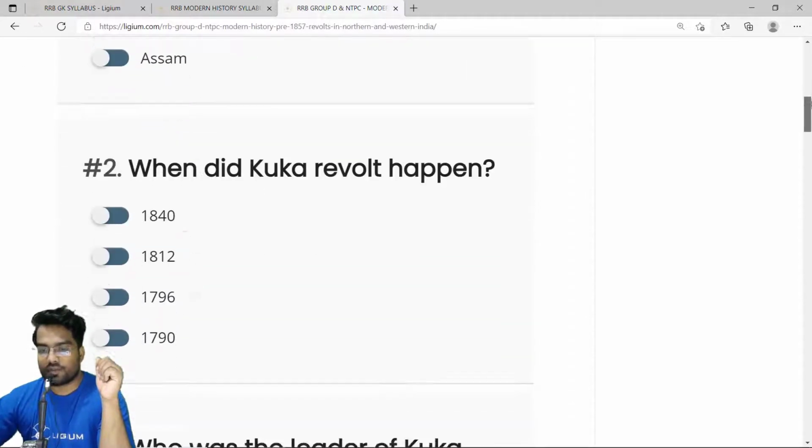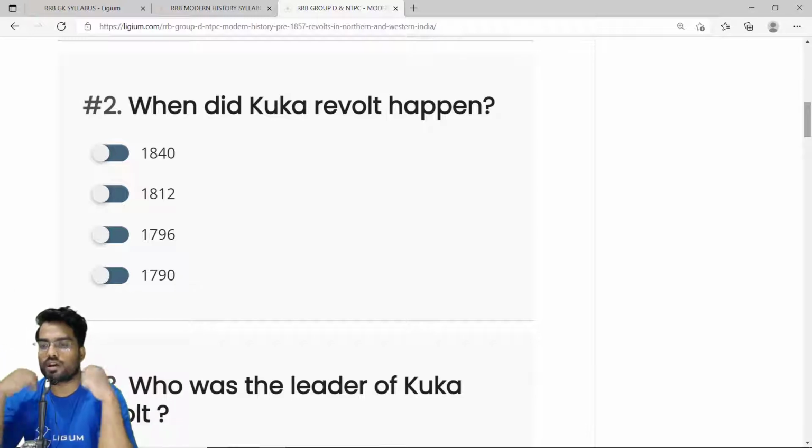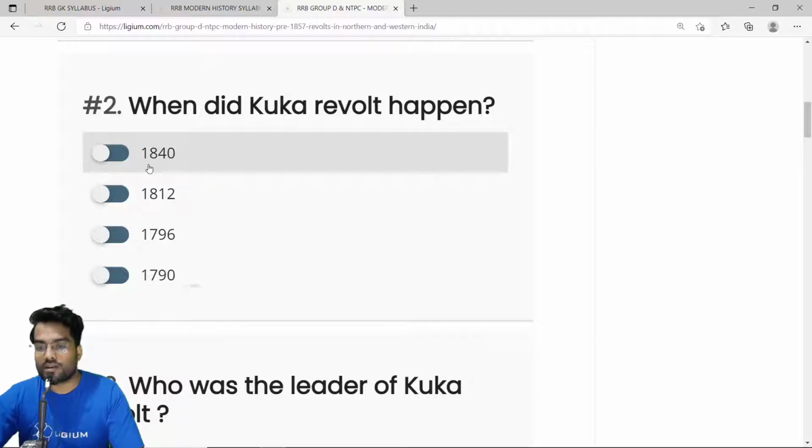Then we have the second question. When did Kukar revolt happen? Now this is again a very important question. Kukar revolt is important for exams like UPSC. Whether it will come for RRB, I'm not sure, but let's imagine it will come, because Kukar revolt is actually an agrarian revolt and it is very important for exams like RRB also. So when did the Kukar revolt happen? The Kukar revolt happened in 1840. Option A, 1840.